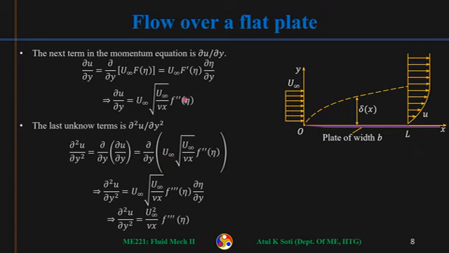We need to just take derivative of this. This will become f triple prime and then del eta by del y. And del eta by del y is simply this. So the square root will go away, and it will become u infinity square by nu x f triple prime eta.